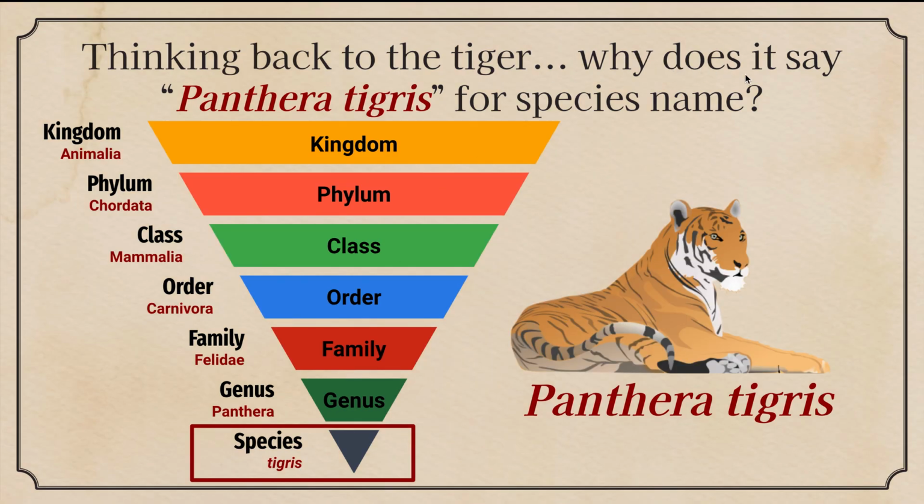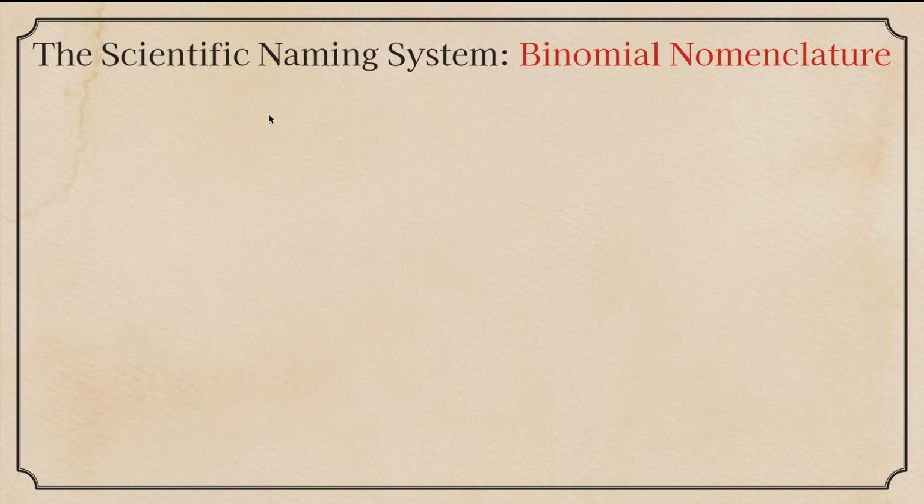Thinking back to the tiger, why does it say Panthera tigris for the species name? Pensando en el tigre, Panthera tigris, ¿por qué dice este nombre específico para esta especie? Let's look at this. So the scientific naming system is called binomial nomenclature. El sistema científico como nombramos organismos se llama binomial nomenclature.